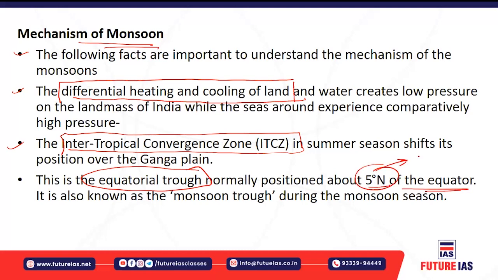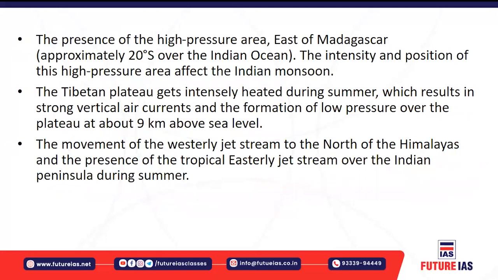That means this is the latitude of 5 degrees north from the equator. It is sometimes also known as the monsoonal trough because it is an elongated low pressure zone. Wherever this trough moves, the monsoonal pattern, or the movement of the monsoonal winds, will also follow its track all along the intertropical convergence zone. Okay, now regarding the monsoon, the presence of a high pressure area east of Madagascar.